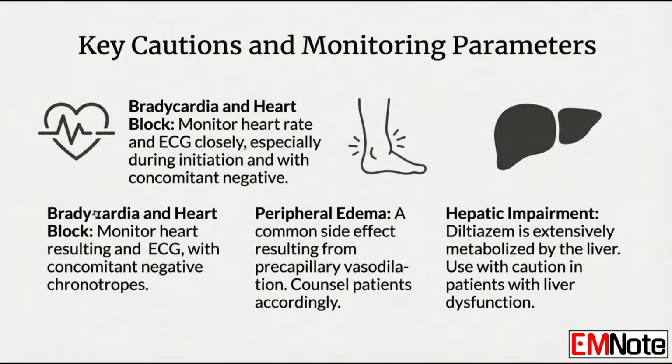Finally, in the realm of modern cardiology, there is an ongoing debate regarding the use of calcium channel blockers versus beta blockers as first-line therapy for rate control. While beta blockers are often preferred in patients with concomitant coronary artery disease or heart failure, diltiazem remains a superior choice for patients with reactive airway diseases like asthma or chronic obstructive pulmonary disease, where beta blockers might trigger bronchospasm.